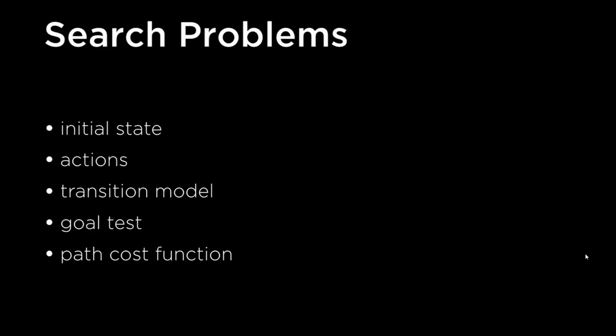A search problem has some sort of initial state, some place where we begin, some sort of actions we can take, or multiple actions that we can take in any given state, and it has a transition model, some way of defining what happens when we go from one state and take one action, what state do we end up with as a result. In addition to that, we need some goal test to know whether or not we've reached a goal, and then we need a path cost function that tells us for any particular path, by following some sequence of actions, how expensive is that path?